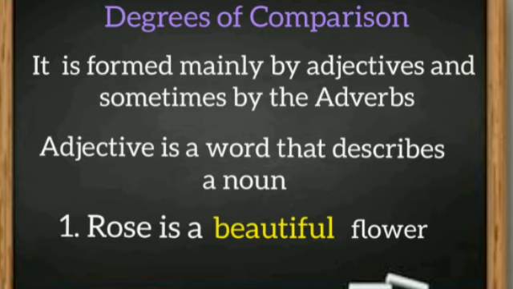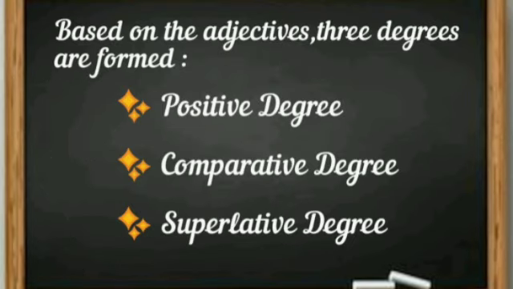What is an adjective? Adjective is a word that describes a noun. For example, rose is a beautiful flower. Here, beautiful is an adjective which describes the noun rose. Based on the adjectives, 3 degrees are formed: positive degree, comparative degree, and superlative degree.